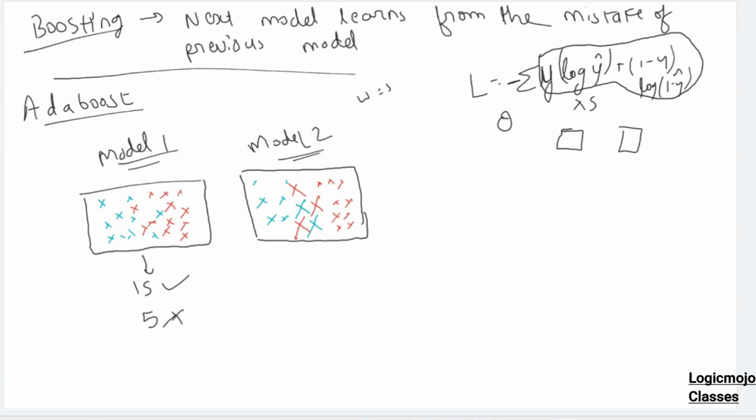Okay. So now basically the algorithm will be trained in such a way that these points will be isolated. So this algorithm will mainly focus on these 5 points. Of course, other points are also there, but these 5 points will be the area of focus. So this time, let's say our accuracy reduced: 13 points correct and 7 points wrong. But these 5 points will be in the correct category. Okay, that's the focus.